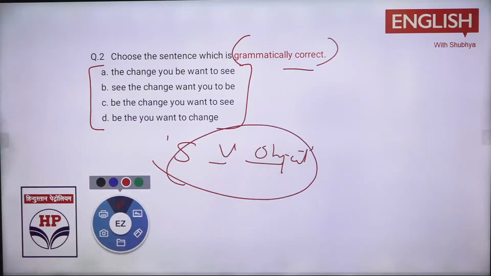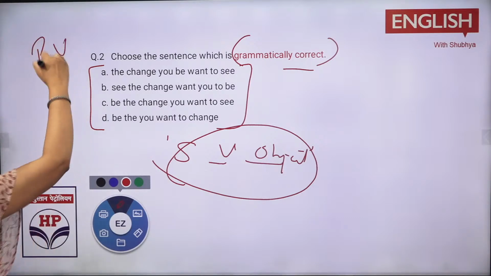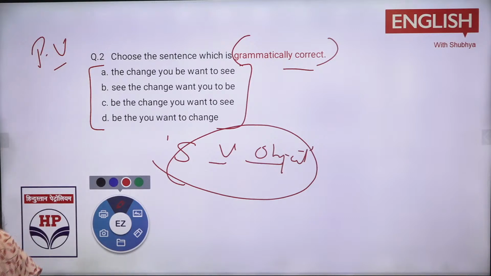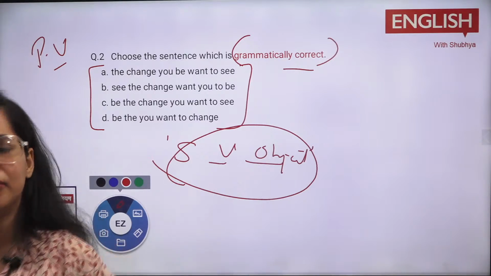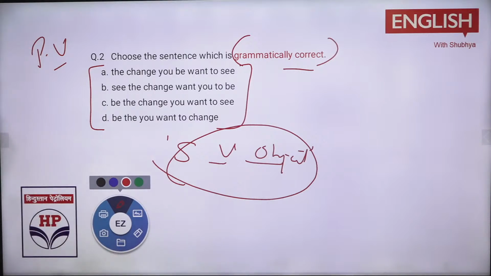Now, just look at this question first. Now, try to solve it and then I'll tell you what is the main hack to solve it. This was also from your previous year, right? So this is a previous year question. Now you don't think like it is a very easy one, ma'am. Yeah, these are easy. Because your English, they are not going to judge you कि English में कितने expert हो आप लोग. They're just going to get a very general idea of how good you are in English. B option, C option. See that you change.